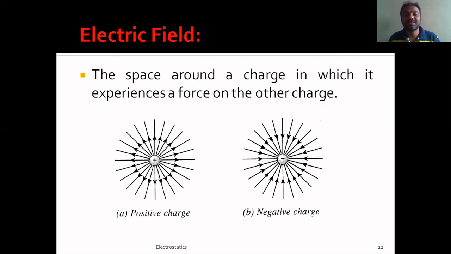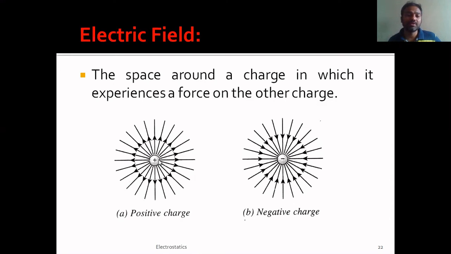So the electric field is the space around the charges. There will be some space around the charge in which, if some other charge enters that region, it experiences some force. So that space around that charge we call the electric field. I hope it is clear to you. That force can be either an attraction force or a repulsion force, whatever it may be. The space around the charge in which it experiences some force on the other is called the electric field.